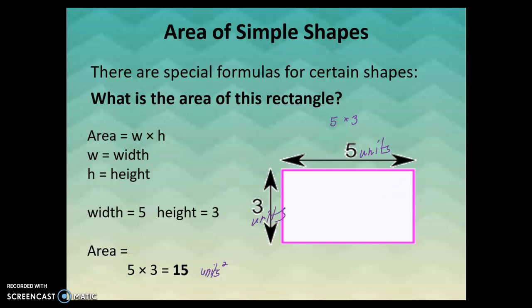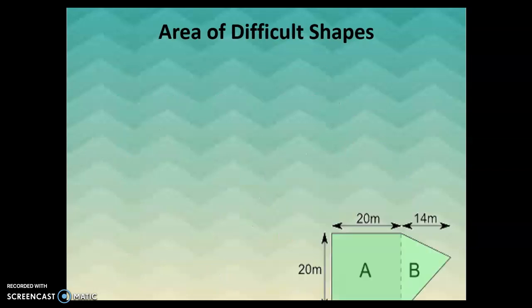Again, when we're talking about area, we're talking about the surface area of a two-dimensional shape, and our unit will always be units squared. All right, now that works really well for rectangles and squares, but what about when we have more complex shapes?